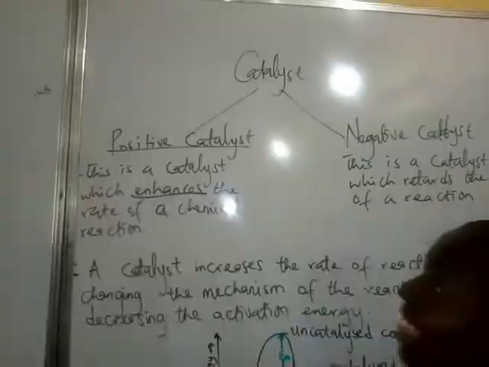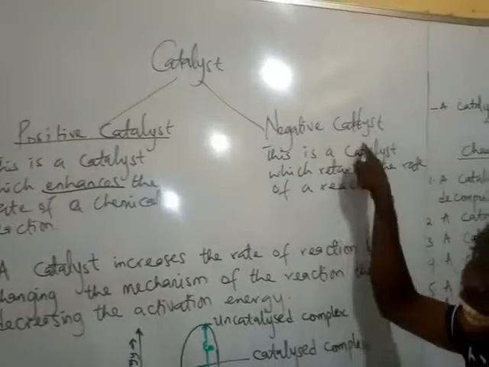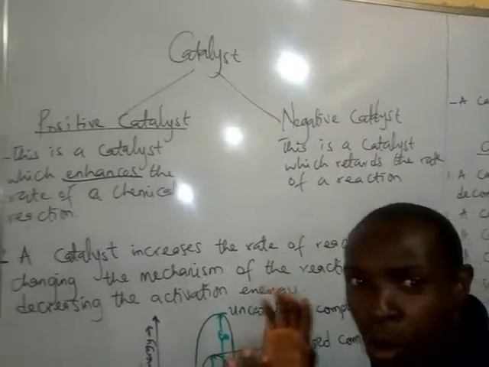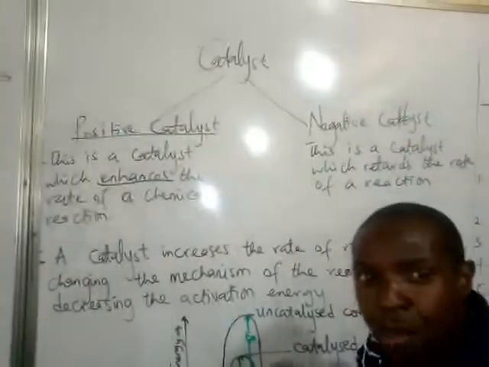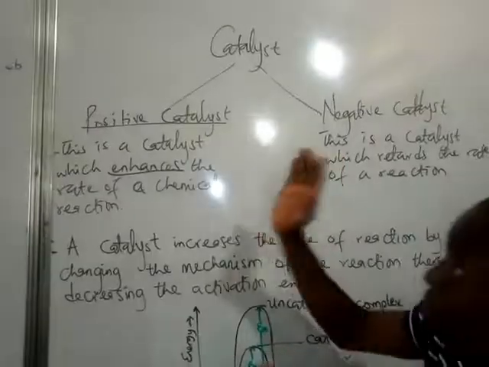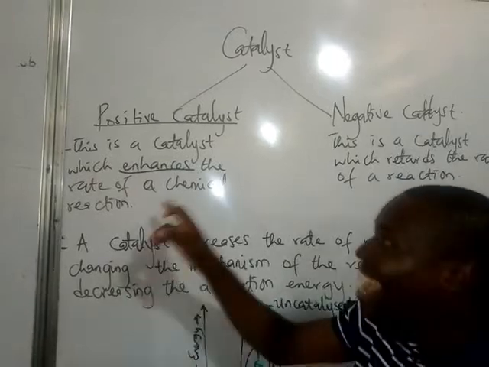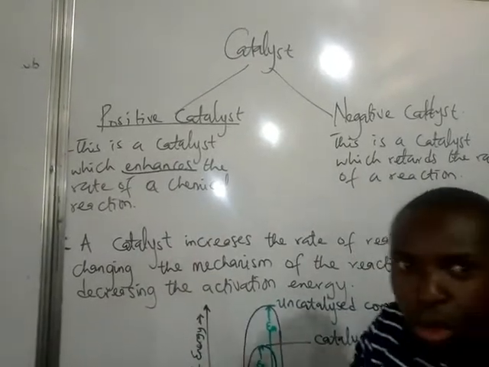Meaning a catalyst can either be a positive catalyst or a negative catalyst, depending on the reaction it is acting on. A positive catalyst enhances the rate of a chemical reaction.